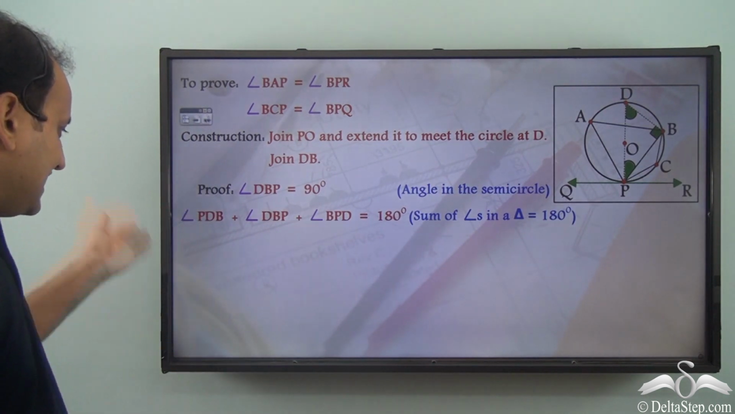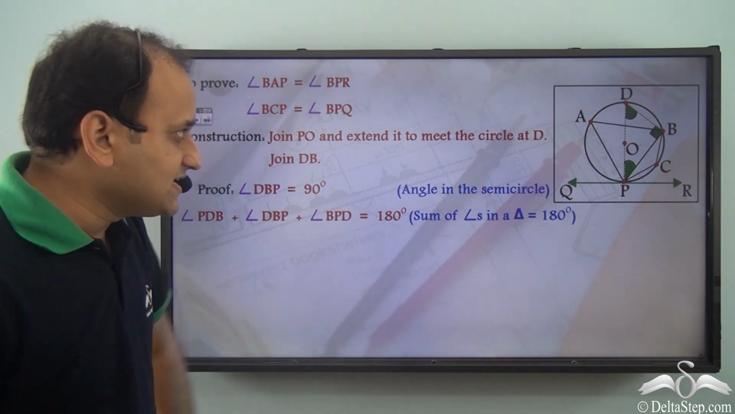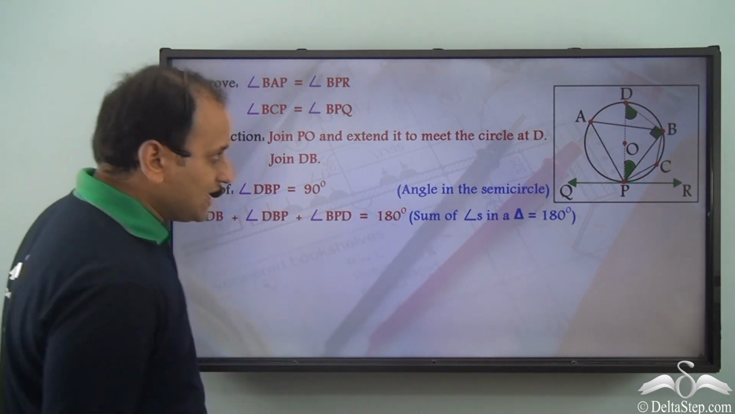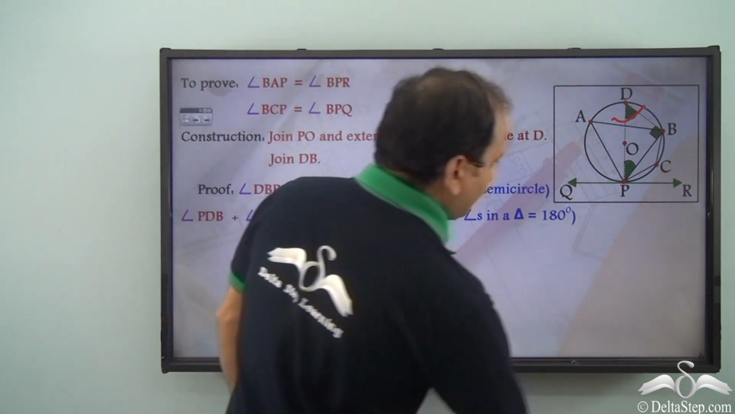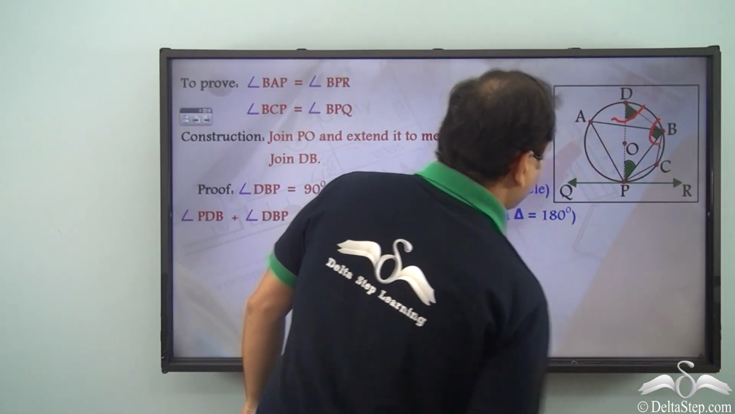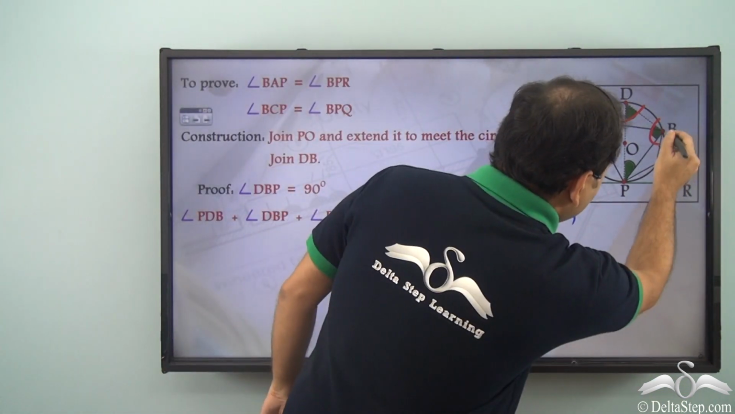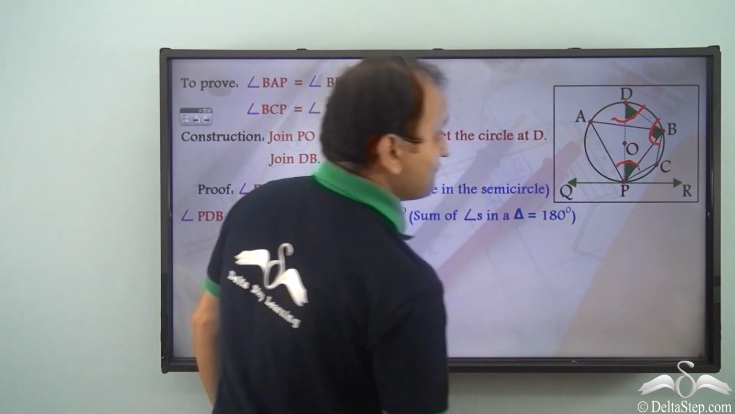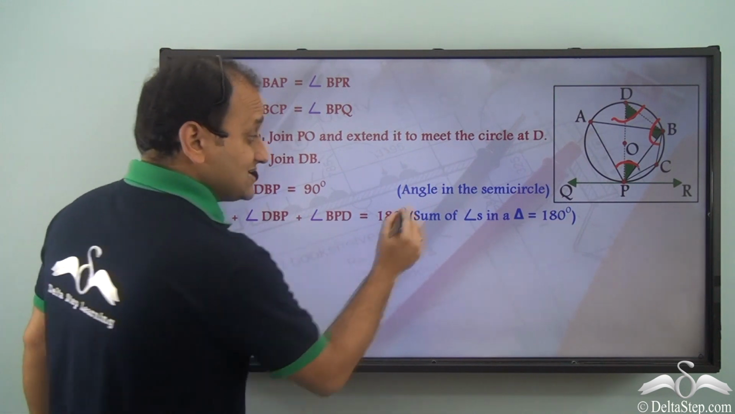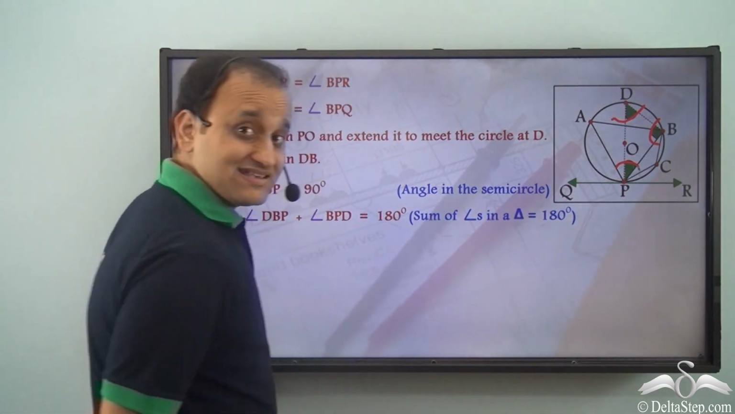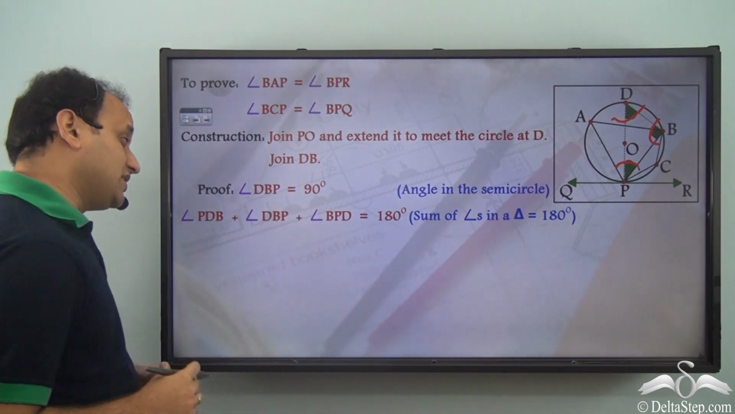Next, we can say that angle PDB plus angle DBP plus angle BPD. So we are talking about angle PDB, this angle, plus angle DBP, and angle BPD, this angle. If we add these three angles, it will be 180 degrees because sum of angles in a triangle is always 180 degrees. So we get this particular equation here.